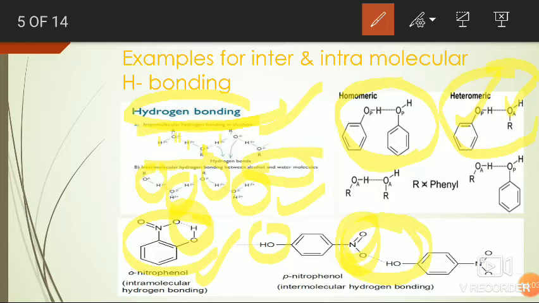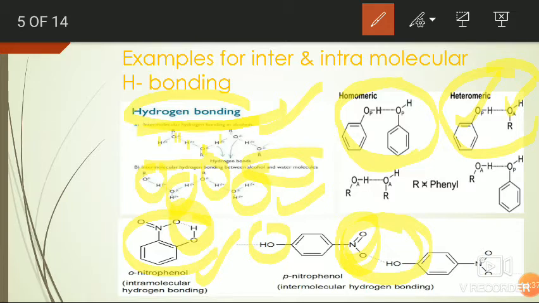That's why it forms intermolecular hydrogen bonding with another paranitrophenol molecule. So based on these two bondings in orthonitrophenol and paranitrophenol, the paranitrophenol molecules get molecular association. That's why it is impossible to steam distillate the paranitrophenol.